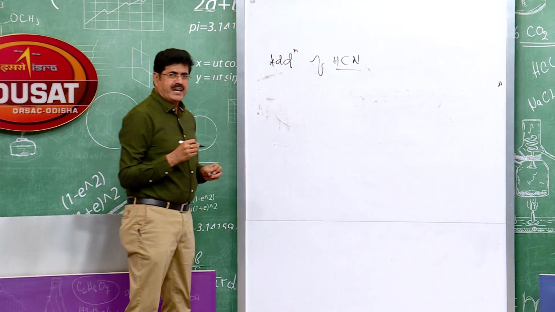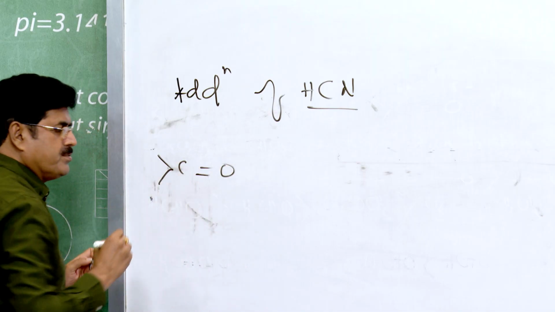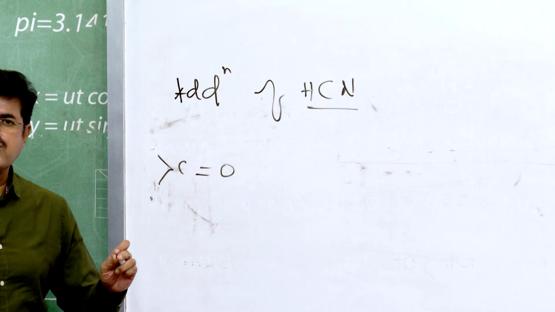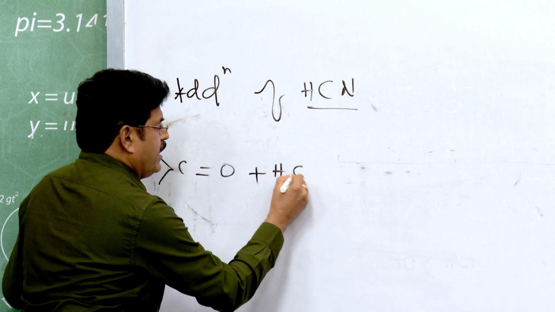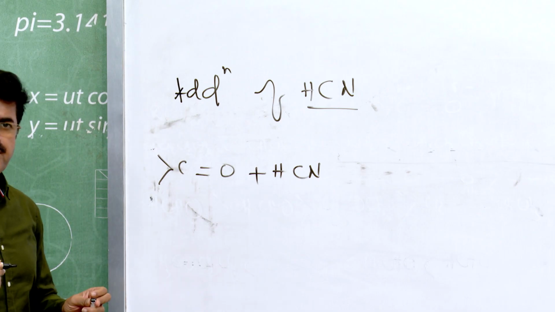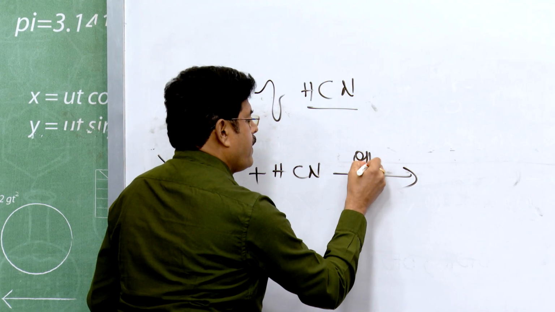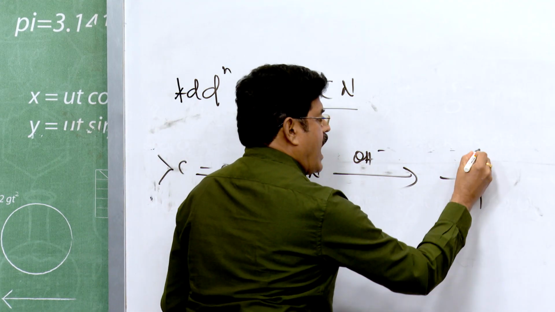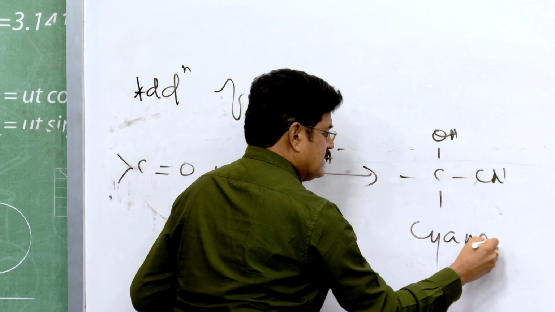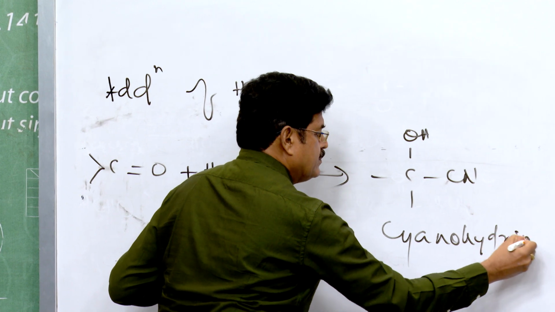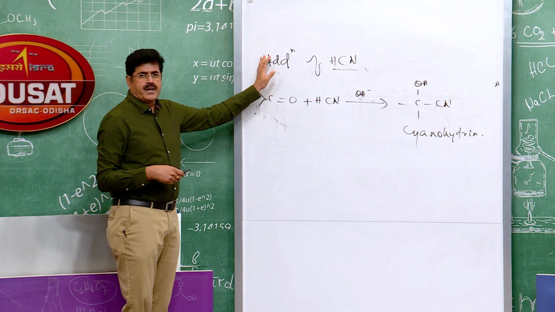Addition of hydrogen cyanide. Carbonyl compounds, I mean aldehydes and ketones, when treated with hydrogen cyanide in weakly basic medium, give the addition product cyanohydrin. This is the addition of HCN, the first nucleophilic addition reaction.